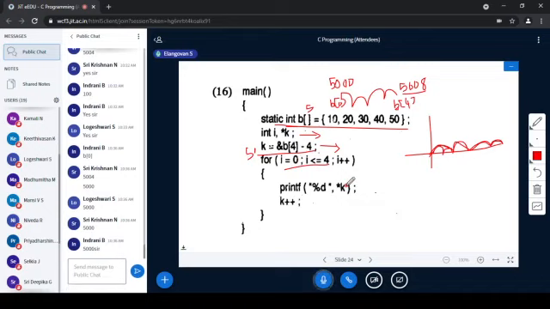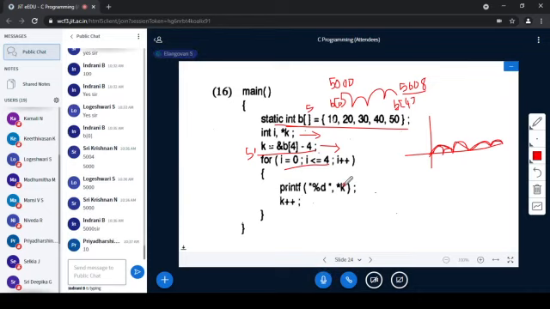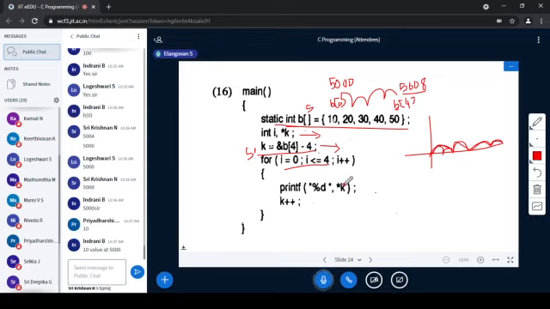Star k means the value at the address k. k is having 5000. The value at the address 5000 is 10. So 10 will get printed.